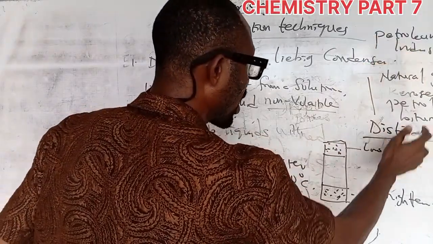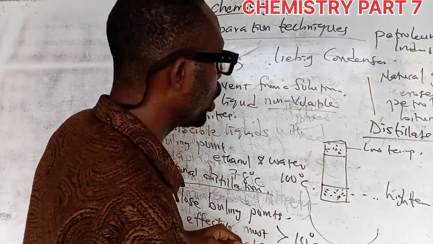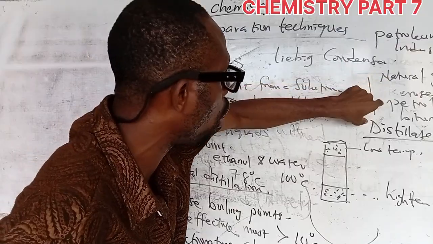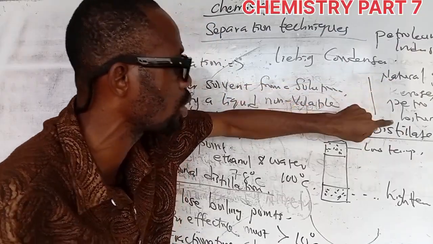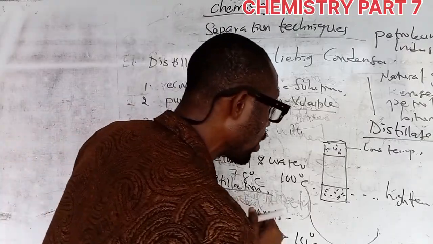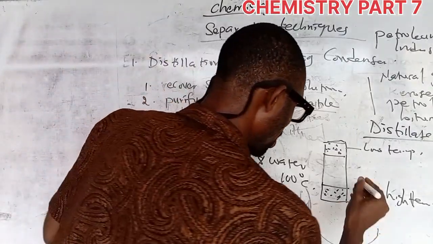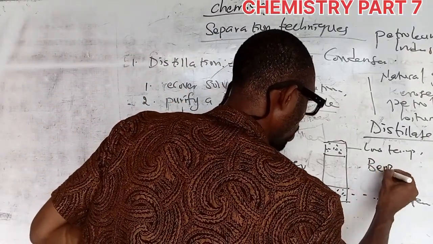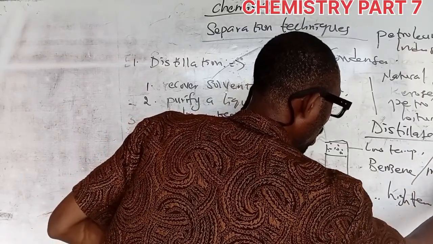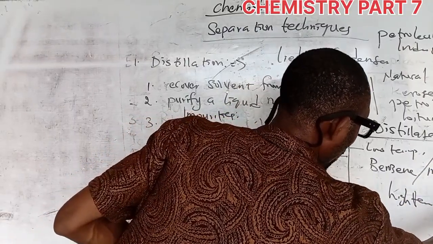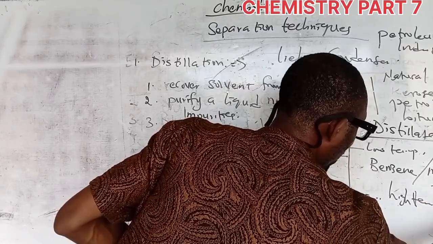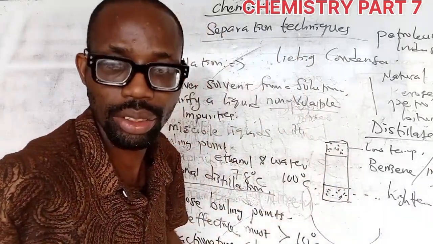So this separation technique can be carried out in the petroleum industry to separate the constituents of crude oil into natural gas, kerosene, petrol, as the case may be. It can also be used again to separate benzene. Take note, fractional distillation is best used to separate benzene and methyl benzene. I think this methyl benzene should be toluene. Okay, that's the name.